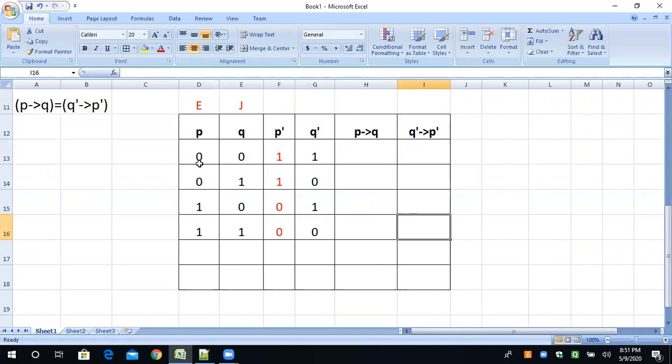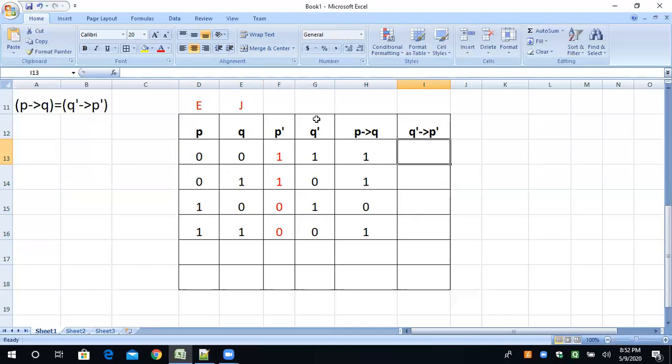If you are not eligible, 0 means you are not eligible and you are not getting the job. Absolutely right, the statement is correct. Now check the next condition. If you are not eligible and you are getting the job, maybe due to some source or recommendation, it is 1. If you are eligible but not getting the job, it is not possible, so we have to put 0. If you are eligible, you are getting the job, no challenge in this, and it will be 1. Understand?